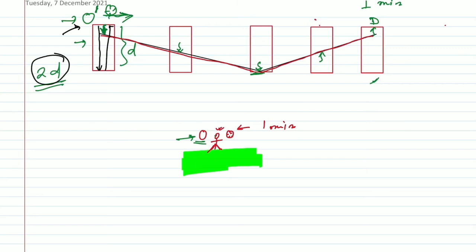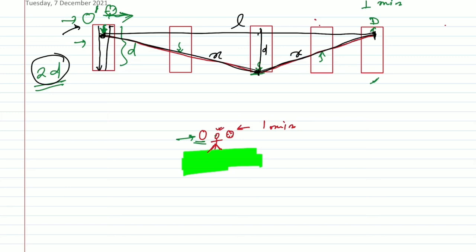So that is twice d. Now you see, from here to this position, suppose it is x. If it is x, then it must also be x from here to there. Suppose this length is L, and here it is d.